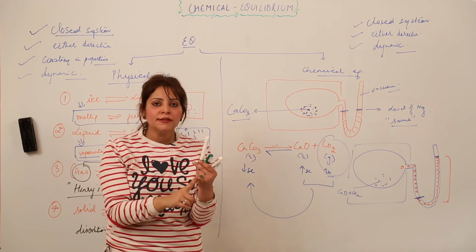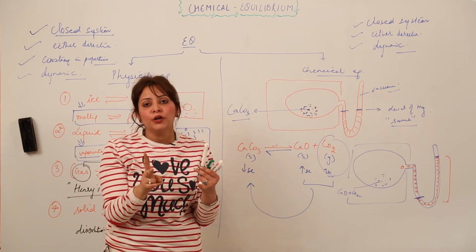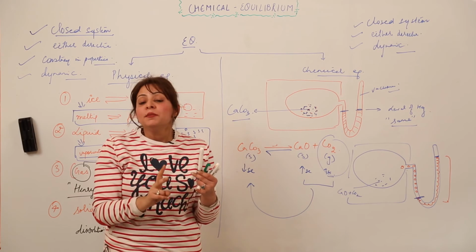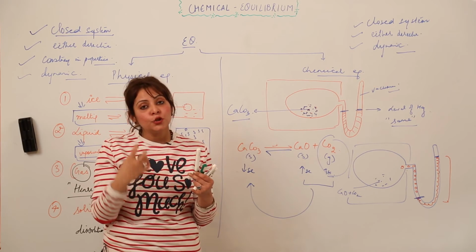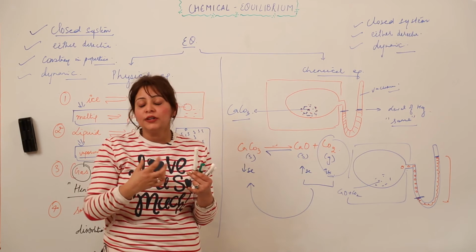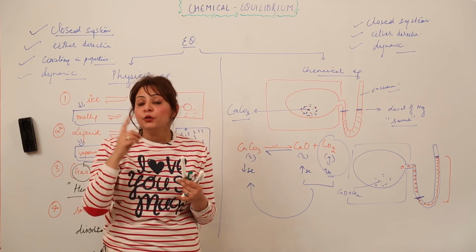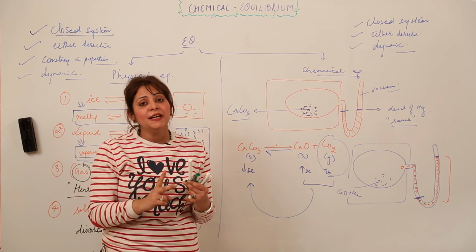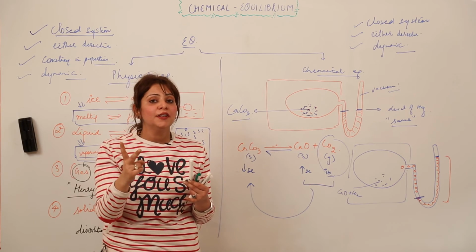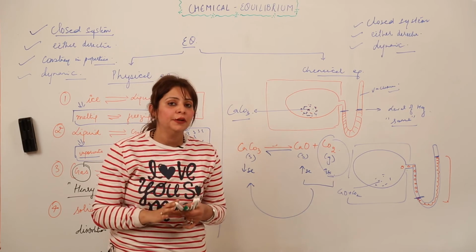See, the closed system and the dynamic nature are very important, do not forget to write them, right? Because if you consider that the reaction stops, you cannot explain the equilibrium in a proper manner, right? And you need to take the closed system. I am repeating again, the closed system and the dynamic nature are the two important aspects of the equilibrium, right?